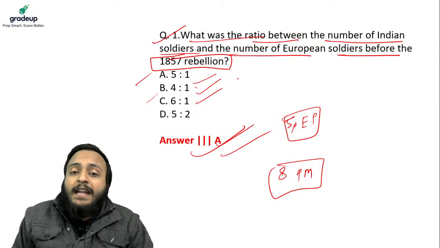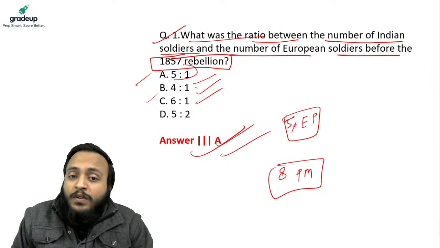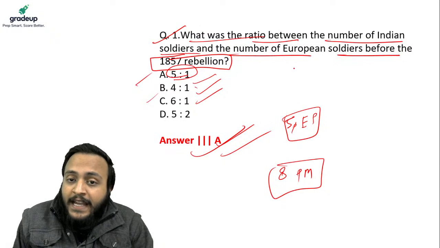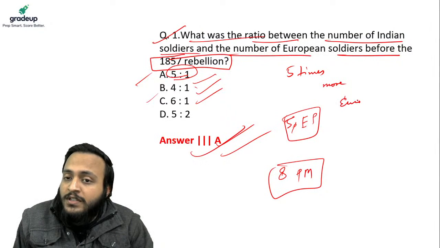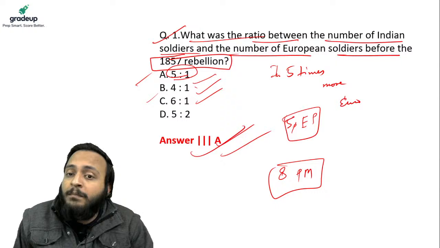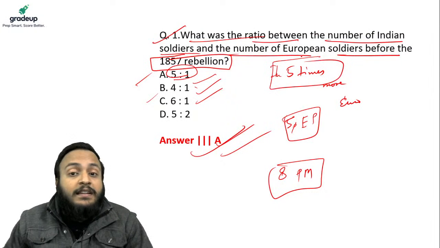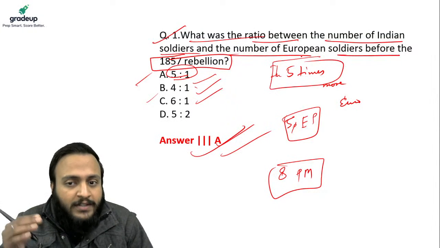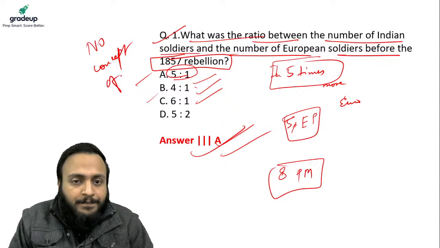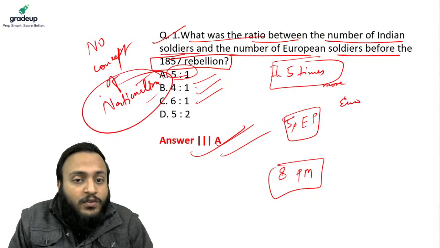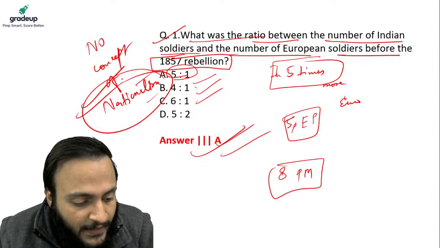But try to understand that this ratio indicated 5 times more soldiers than the European soldiers. So Indians were this much in number, still they fought against their own countrymen because they had no concept of nationalism. This is important to understand.